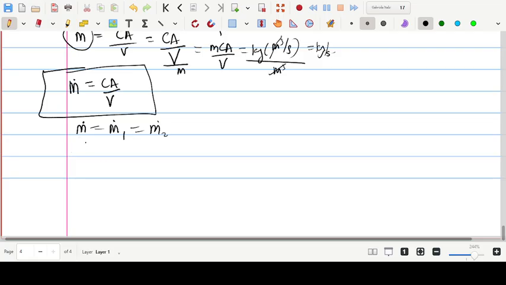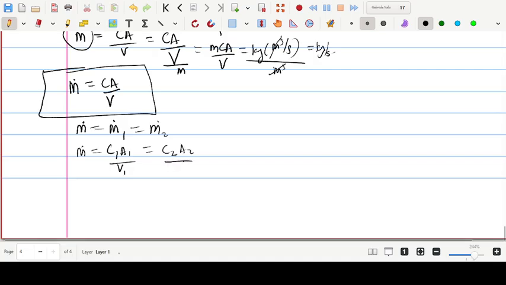So our continuity, our mass balance equation, becomes m dot equals C1 A1 over V1, where V is specific volume, equals C2 A2 over V2, specific volume, equals Cn An over Vn, specific volume. Is that taken? That is the mass balance equation.